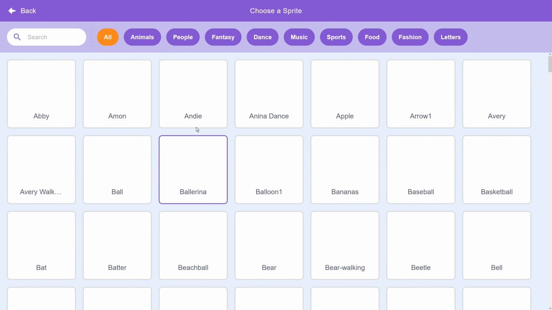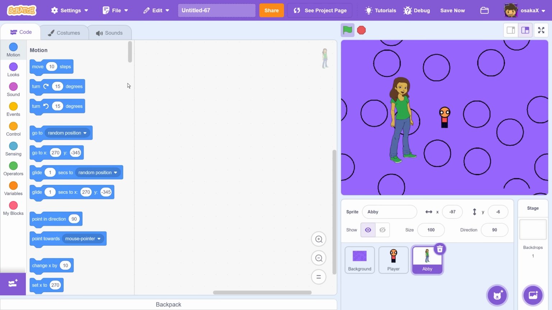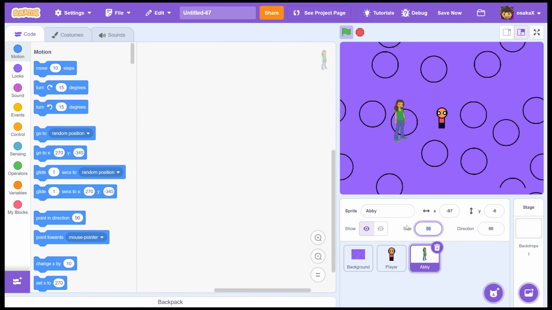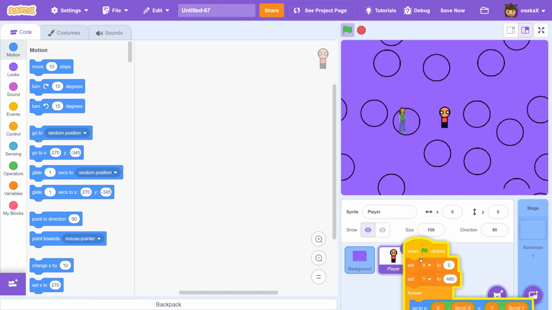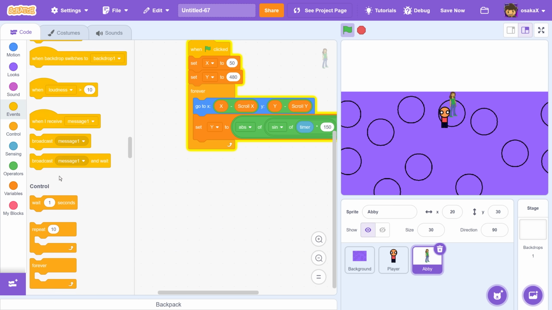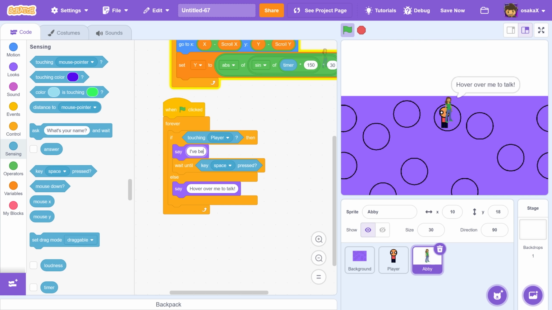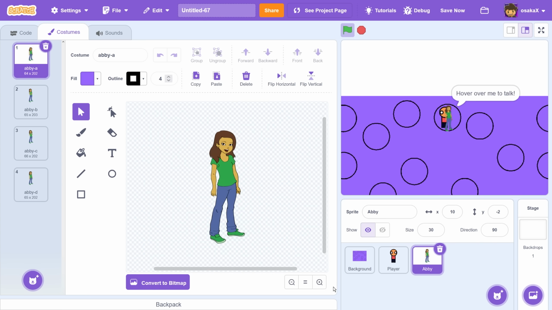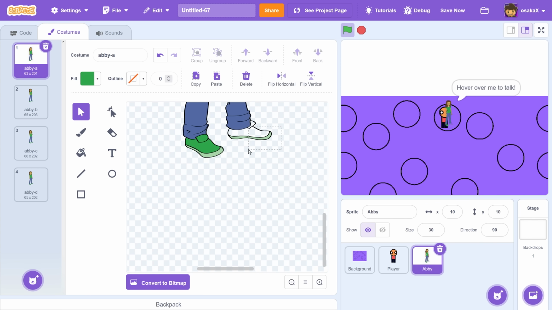All right, let's just make an NPC. Let's have Abby over here. I don't think I've ever used her. All right, so let's just put her in the game. There we go. And when you go over, "I've been looking for my lost shoe." Wait, she doesn't have a missing shoe, does she? Okay, let me just take off the shoe.